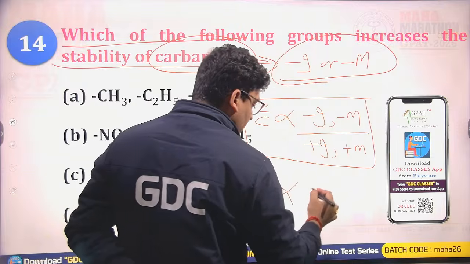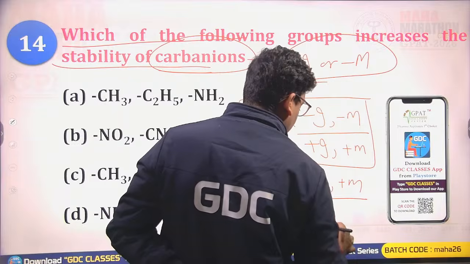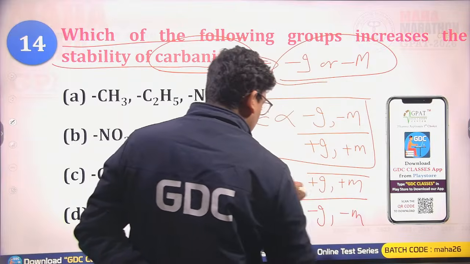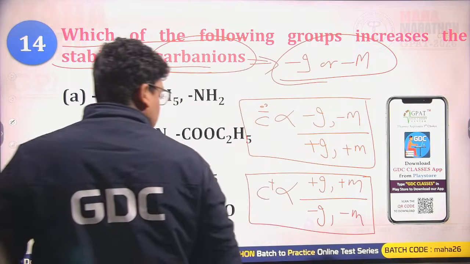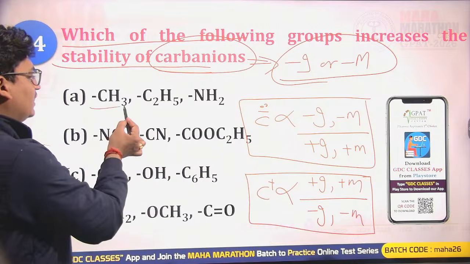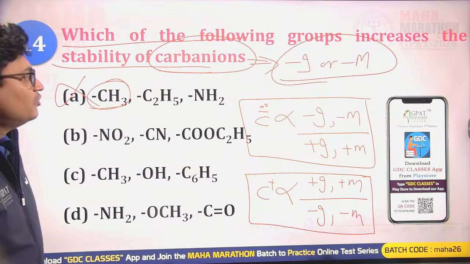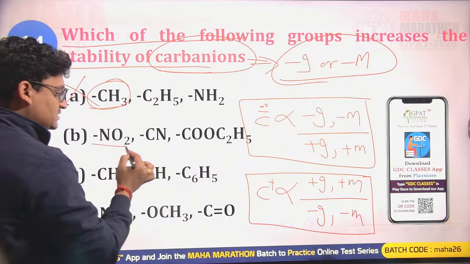And for carbocations, the better plus I or plus M group stabilizes the carbocation, while minus I and minus M destabilize it. So this is a plus I group; no, it can't stabilize the carbanion. NO2, yes. CN, yes. CO, okay.